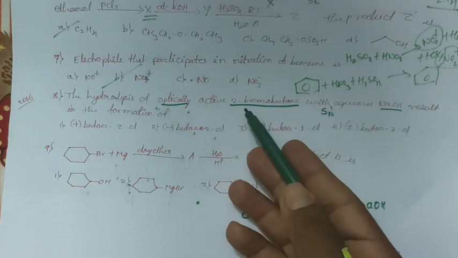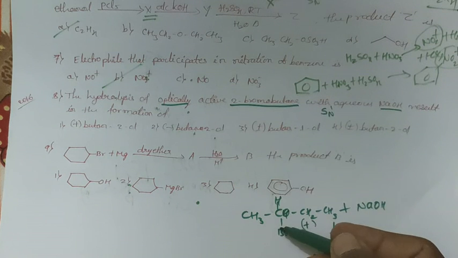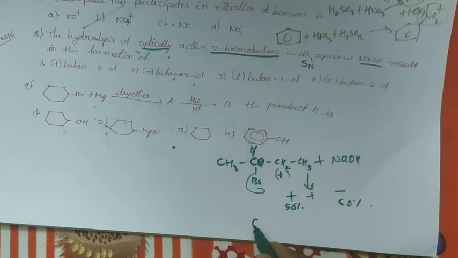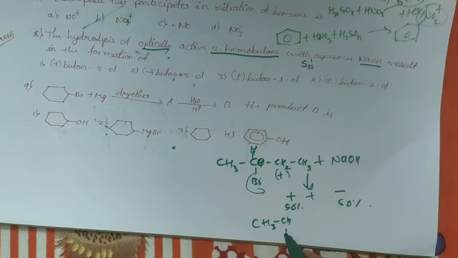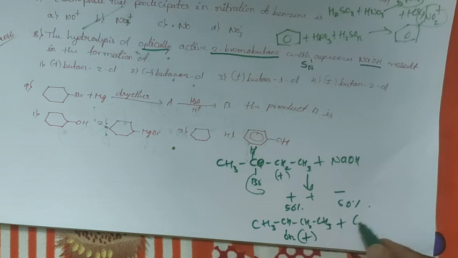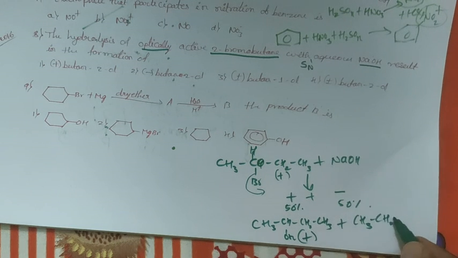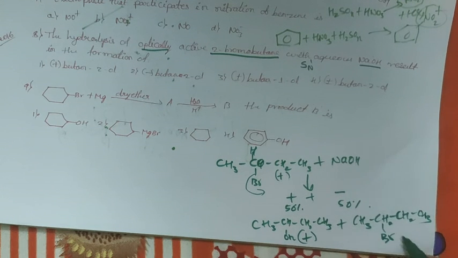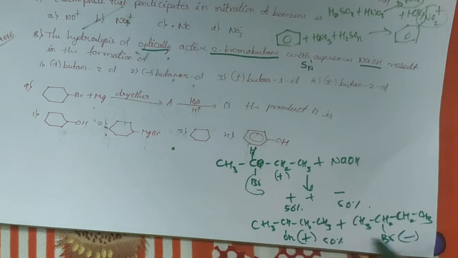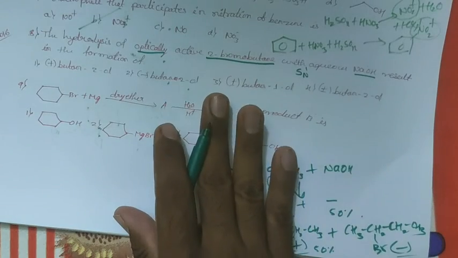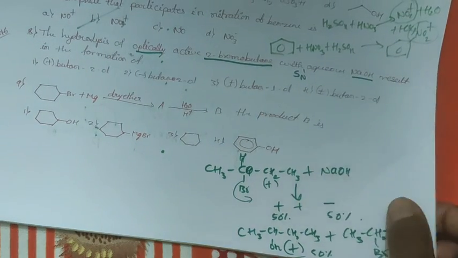Therefore, it gives rise to butan-2-ol. This is 2-bromobutane. With NaOH, it gives an alcohol, bromine replaced by OH: CH3, CHOH, CH2, CH3. This is the plus product, meaning optically active racemic mixture. This is the racemic mixture, CH, CH2, CH3, and this is Br. This is the minus product. This is 50% and this is 50% plus product. An optical compound means the left compound is 50% and the right product is 50%. What I discussed that day.